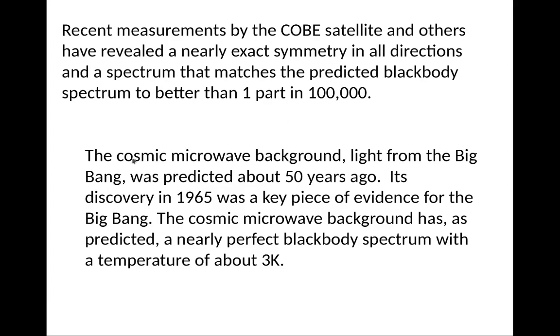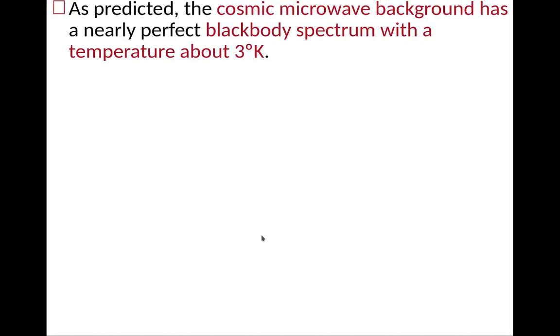So the cosmic microwave background, the light discovered from the Big Bang, which was predicted 50 years ago, was a key piece of evidence for the Big Bang when it was discovered in 1965. The cosmic background has, as predicted, a nearly perfect black body spectrum with a temperature of about 3 degrees Kelvin, also predicted by Gamow. So this is basically saying the same thing again.